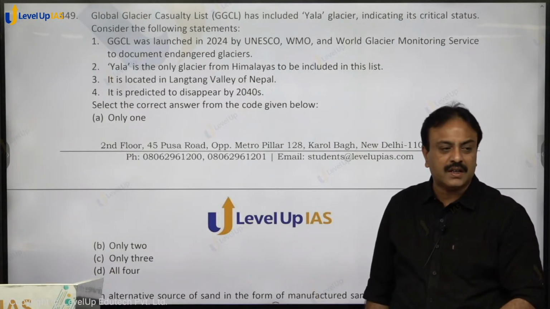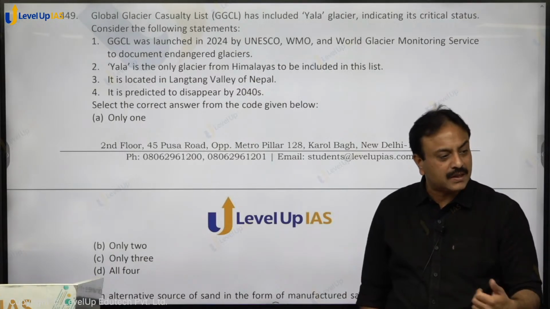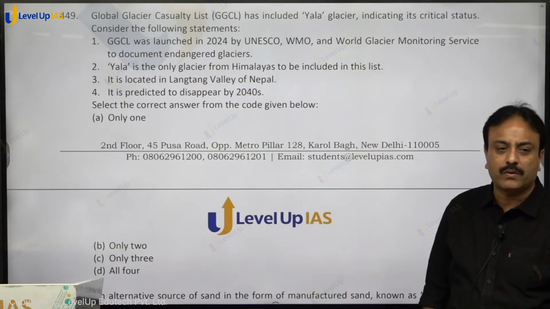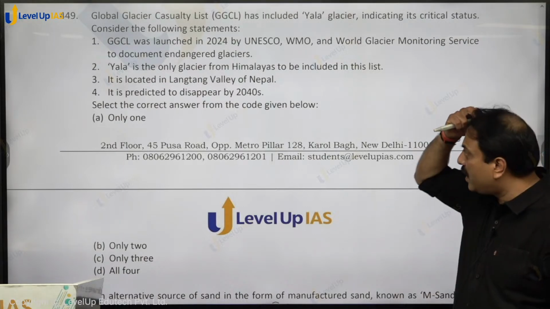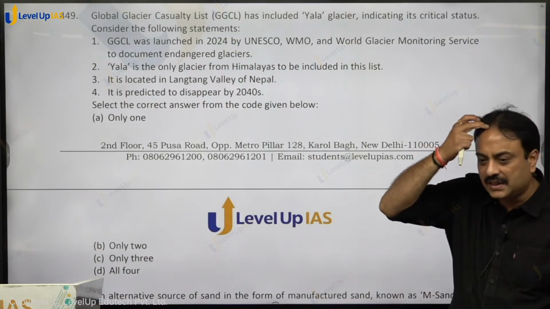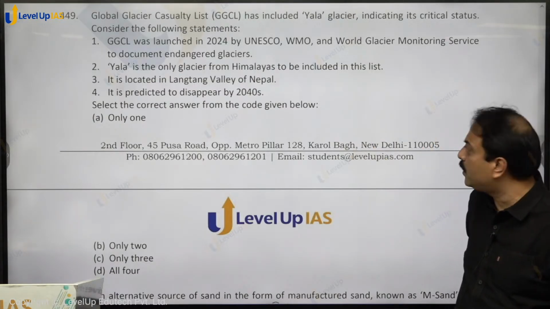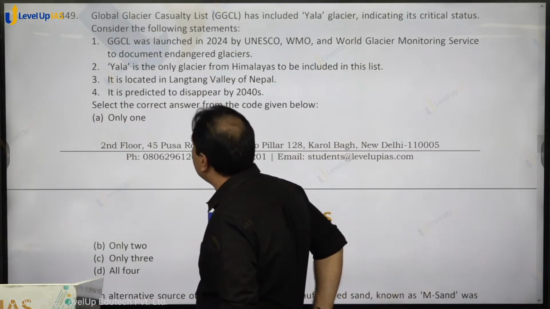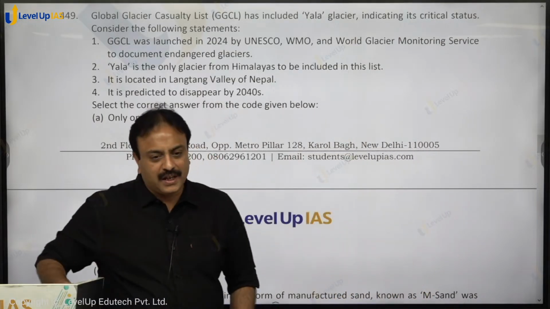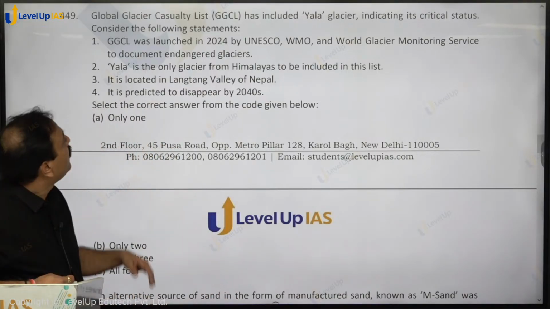It was included in this list and it has been anticipated that by 2040, it means in the next 15 or 16 years, it will be all over. And it is the only glacier from the Himalayan region included in this list. The GLCC was launched in 2024 by UNESCO, World Meteorological Organization, World Glacier Monitoring Services, to document endangered glaciers. Apart from that, a number of organizations are there, सबने मिलके launch किया, right?